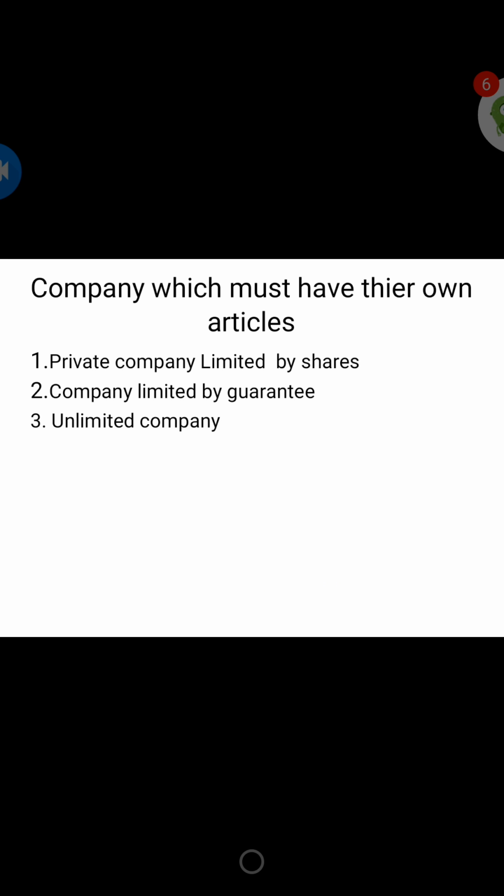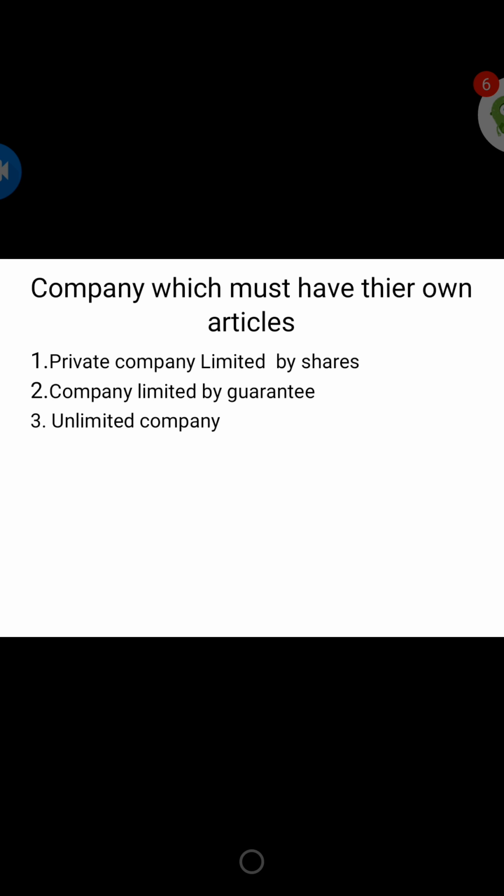So in case of a private company, the articles shall restrict the right to transfer shares, limit the number of members to 50, and prohibit invitation to the public to subscribe to its shares and debentures. In case of an unlimited company, the articles shall state the number of members with which the company is to be registered, and if it has a share capital, the amount of share capital with which it is to be registered, so that should also be there. Okay, so the document is to be carefully drafted.